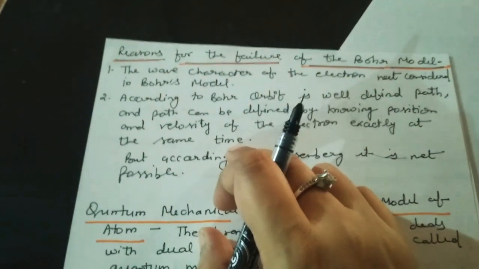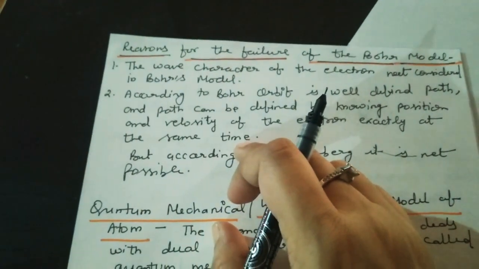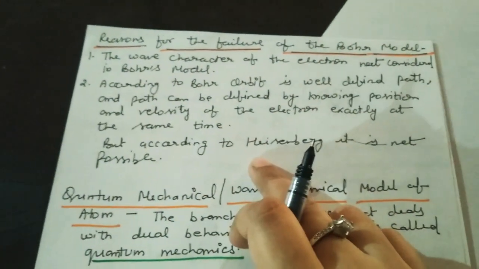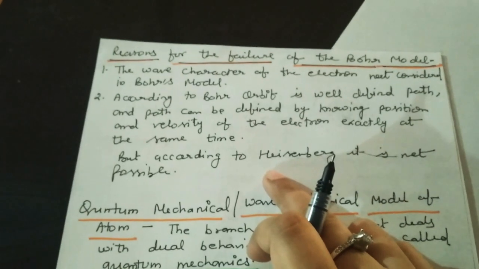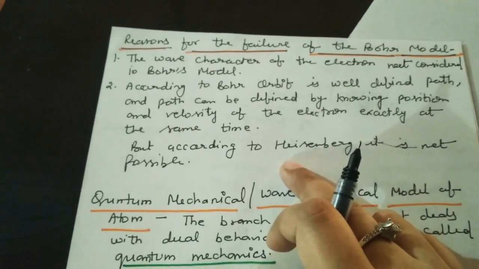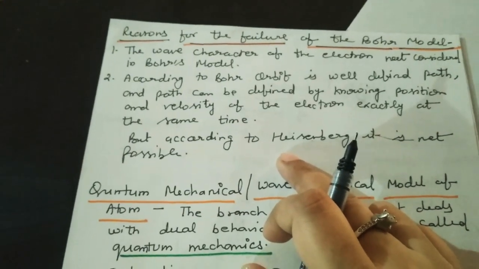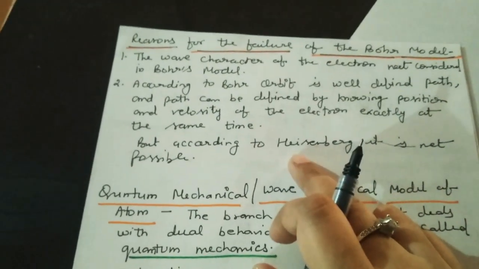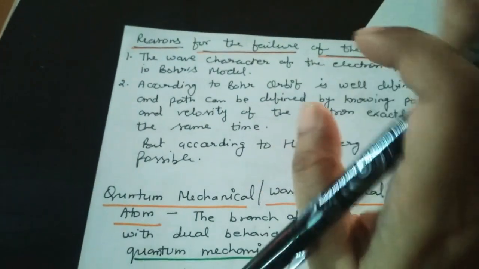So we should be able to calculate it, but it is not like that, because Heisenberg says that we cannot find the velocity and the position of the electron at the same time because it changes accordingly, right? So these are the limitations of Bohr's model.